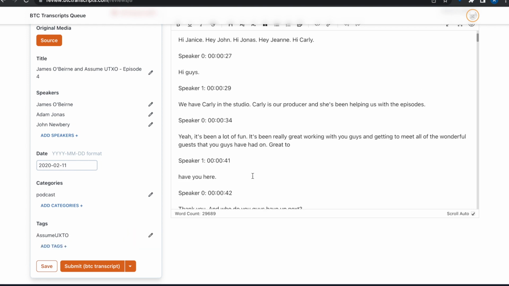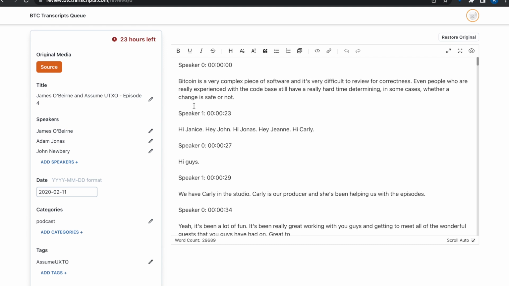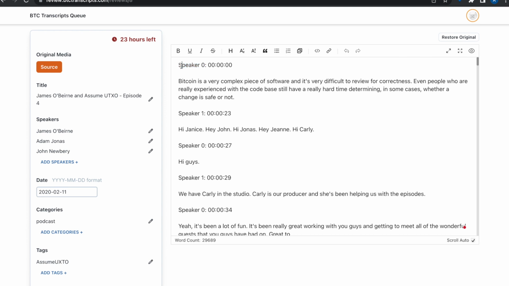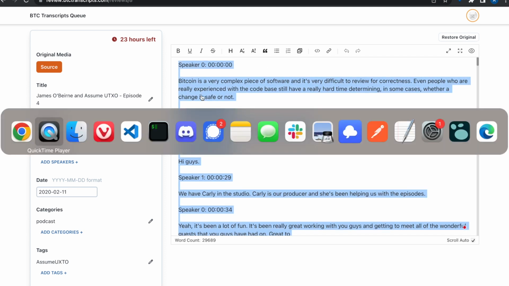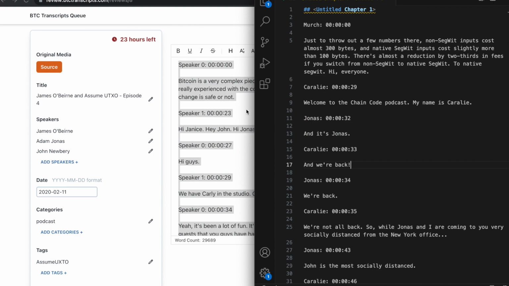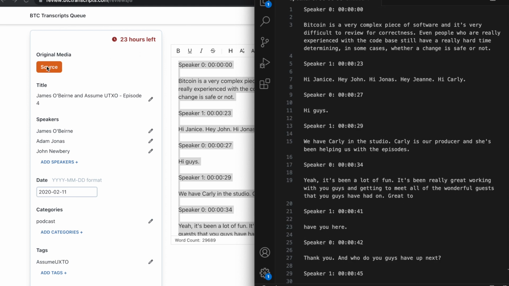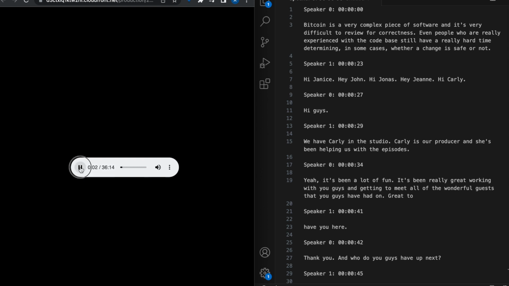Just some detail. What I found is easiest for wholesale replacement: you'll see things like speaker 0, speaker 1, speaker 2. What we're going to need is some pretty major search and replace here. So what I've been doing is taking these and putting them in my text editor, putting the source in there, and then I can just go ahead and follow along.